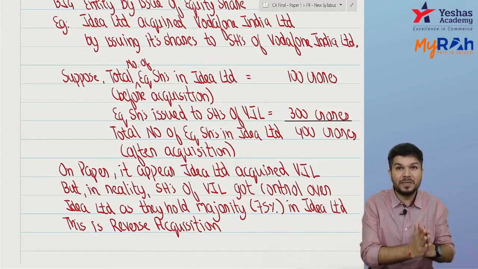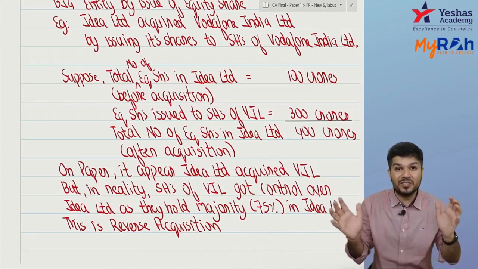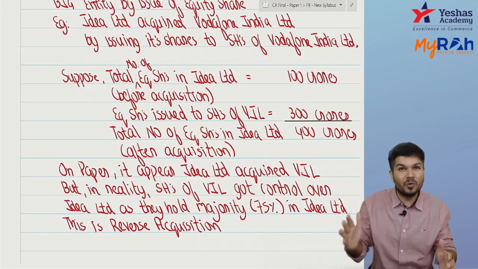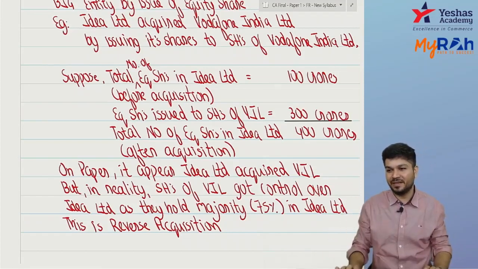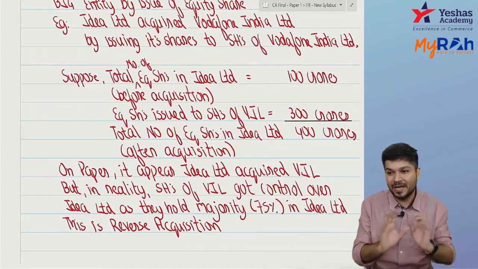Now it appears on paper Idea took over Vodafone, but now in the combined entity, the Vodafone India shareholder will be able to have control. Actually, it's not Idea getting control over Vodafone, it's Vodafone shareholder getting a control over Idea. That's why it is a reverse acquisition.